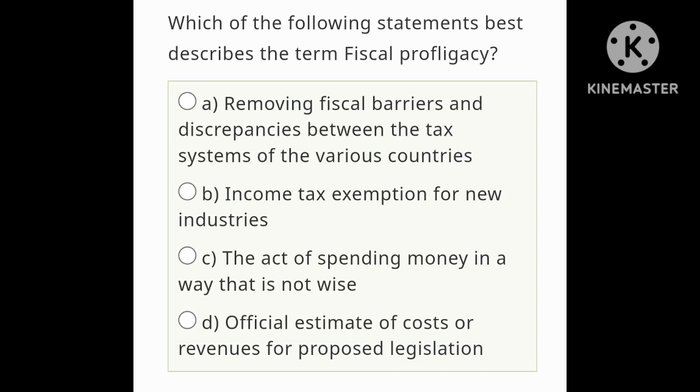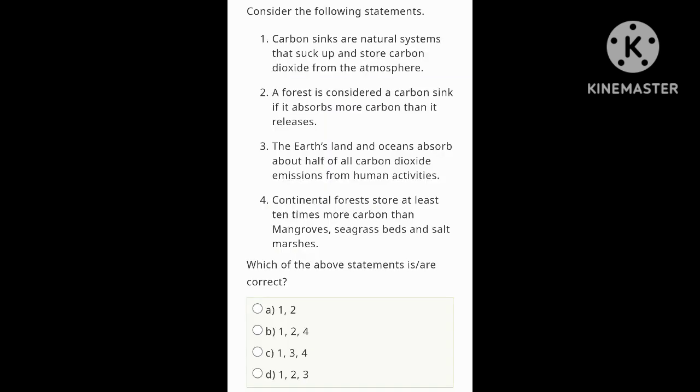Fourth one is official estimate of costs or revenue for proposed legislation. This one is wrong. So option C is correct. The act of spending money in a way that is not wise is called fiscal profligacy. Now let's move on to the next question.